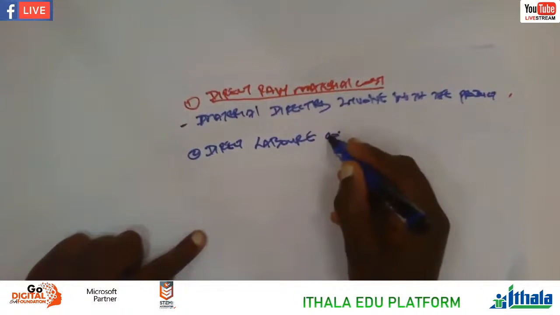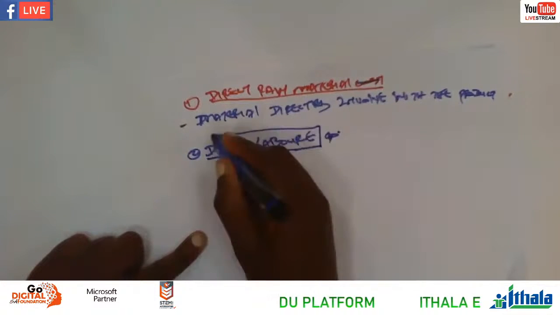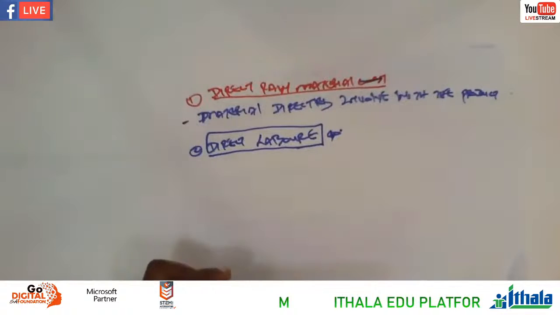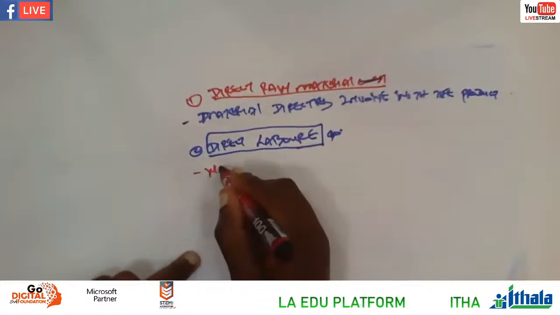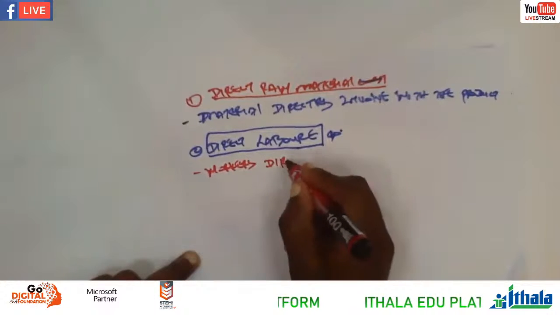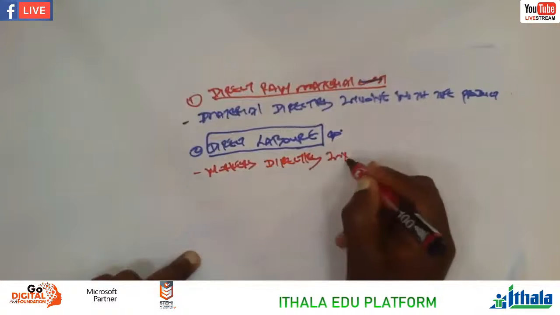And then direct labor, right? These are workers that are directly involved with the production, right? These are workers that are directly involved with the production process.